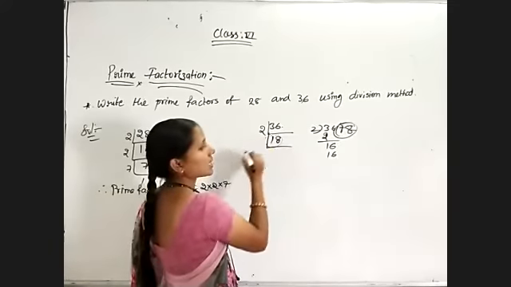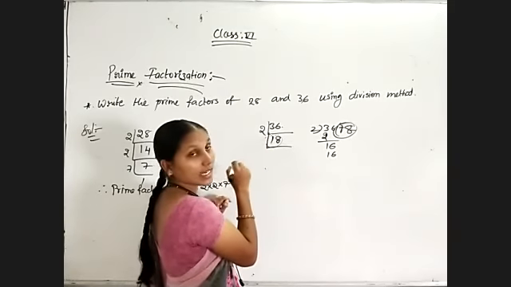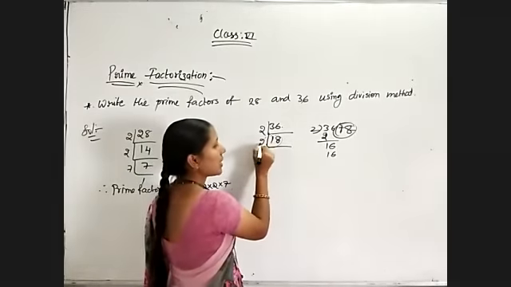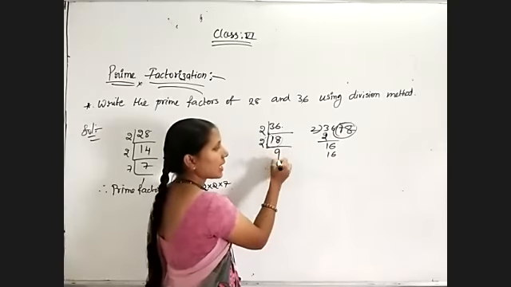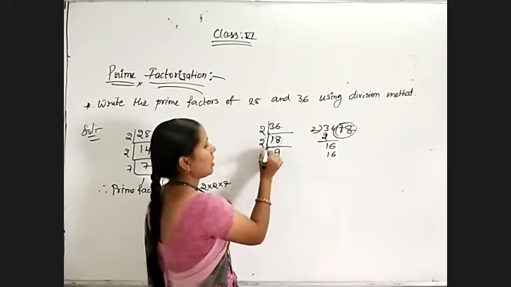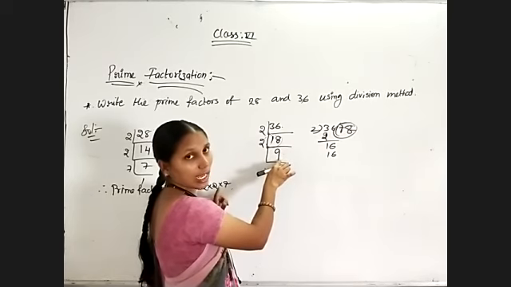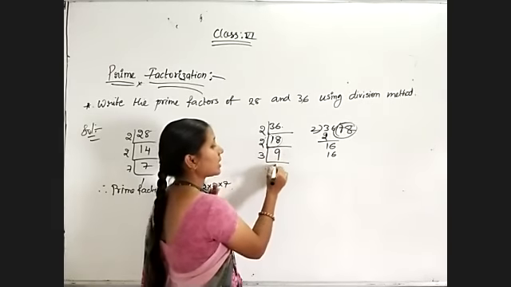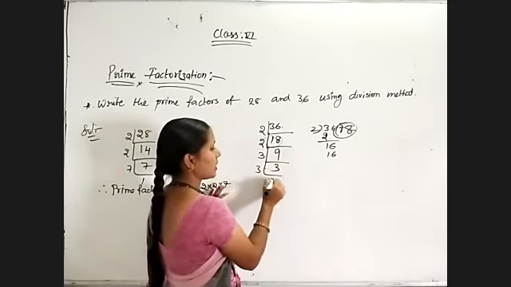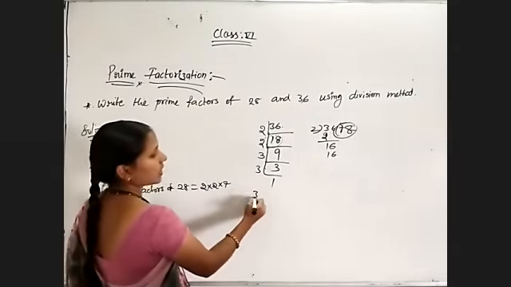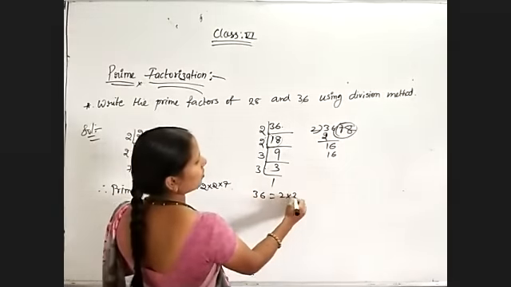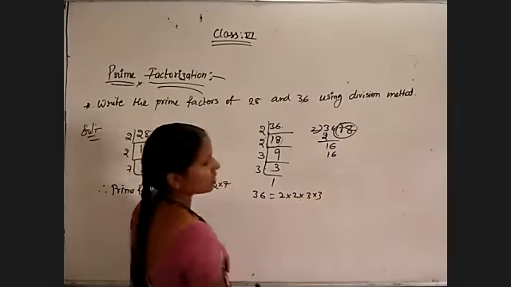And coming to this one. Now because 18 is there, 18 we will get in two tables. So 2 is my divisor, 2 nines are 18, so 9 is my quotient. And next, two table I will not get 9. So next table, 3 threes are 9 and 3 ones are 3. That's all. So prime factors of 36 are 2 into 2 into 3 into 3. That's all.